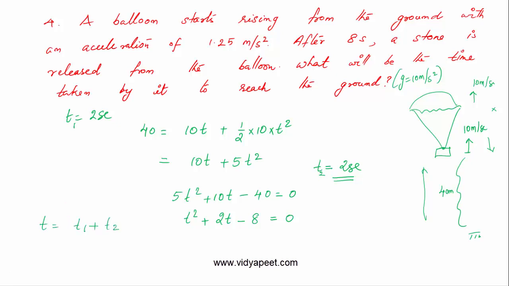This t1 is the time it takes from the release point, going up, then coming back to the same release point. The time to come down from there is t2. So t is equal to 2 plus 2. So the answer will be 4 seconds. So in 4 seconds it will reach the ground. So the answer is 4 seconds.